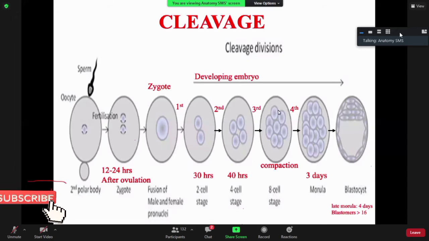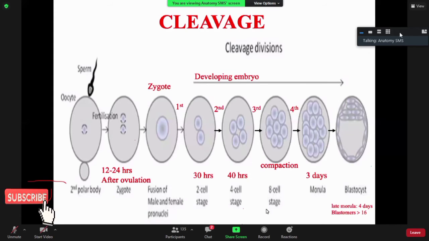And then after the third cleavage division, the 4 blastomeres, which were produced during the 40th hour after ovulation, also divide, giving rise to what? 8 cells. So it looks like after each division, the number of blastomeres doubles. So the first gave rise to 2, the second gave rise to 4, the third gave rise to 8.